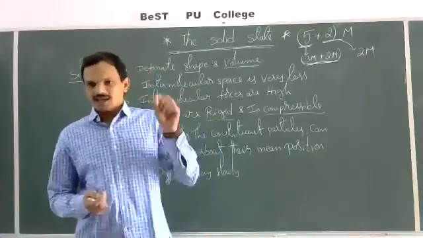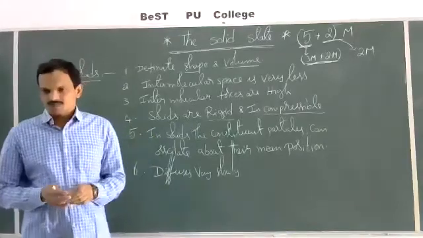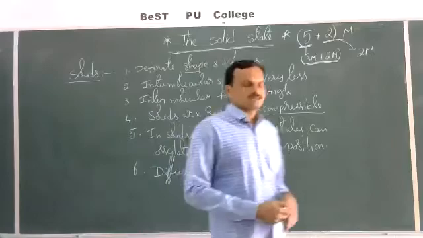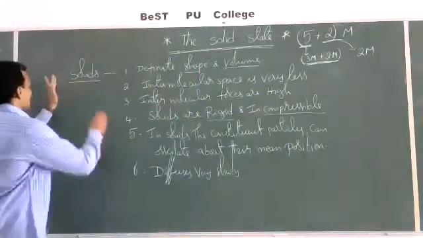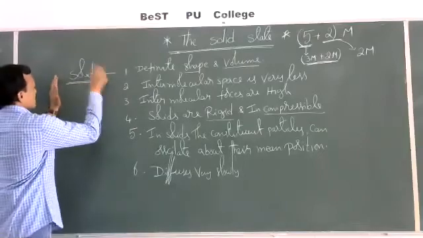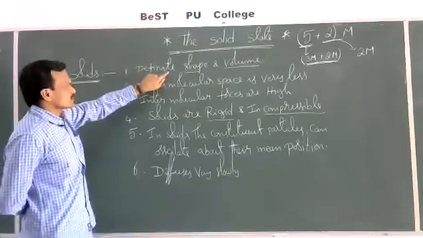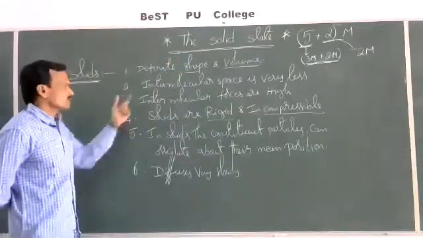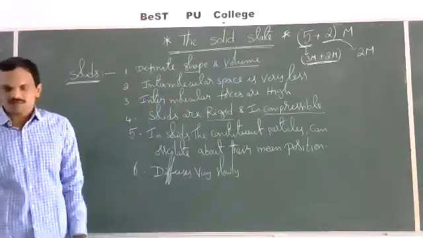That is why gases and liquids are commonly called fluids. They have fluid property, whereas the fluid property of solids is almost negligible. So these are some characteristic properties of solids. Once again, solids have definite shape and definite volume. The intermolecular space is very less in case of solids.